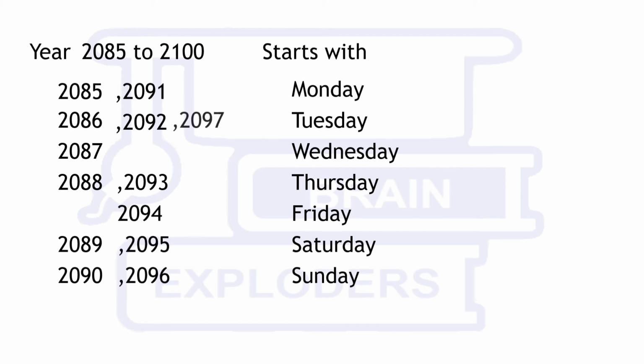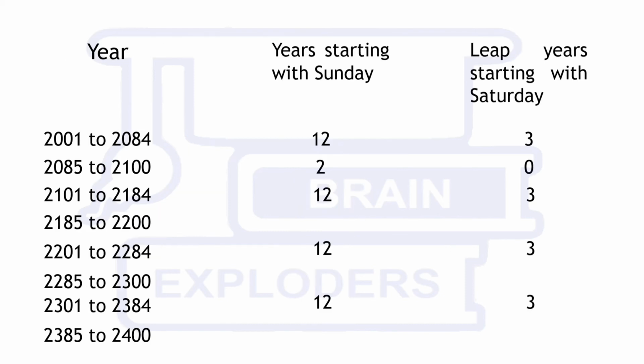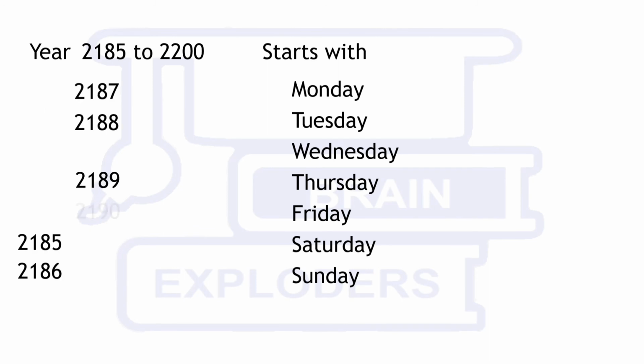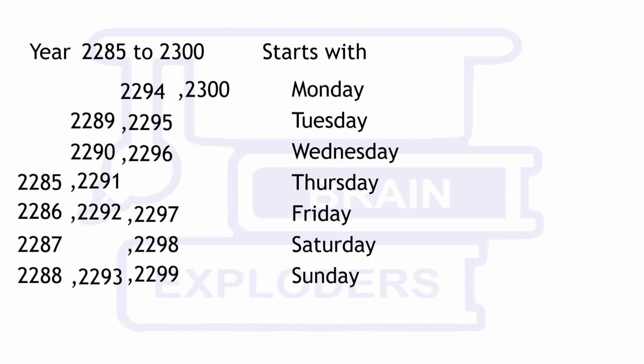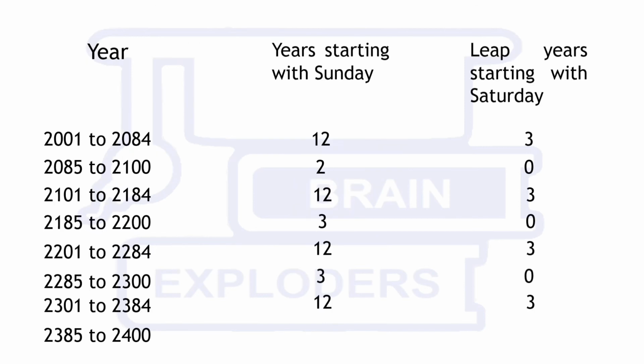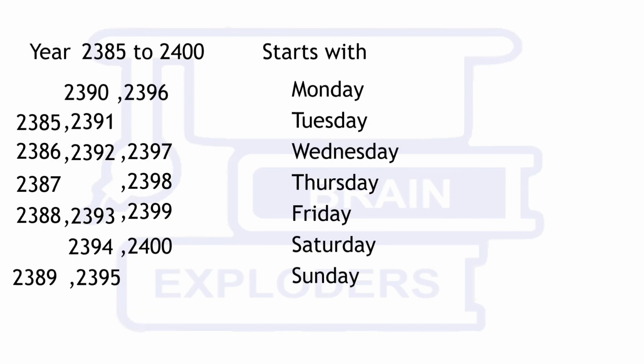From 2085 to 2100, there are 2 years starting with Sunday and no leap year starting with Saturday. From 2185 to 2200, there are 3 years starting with Sunday and no leap year starting with Saturday. From 2285 to 2300, there are 3 years starting with Sunday and no leap year starting with Saturday.